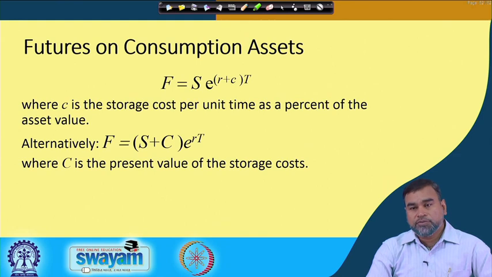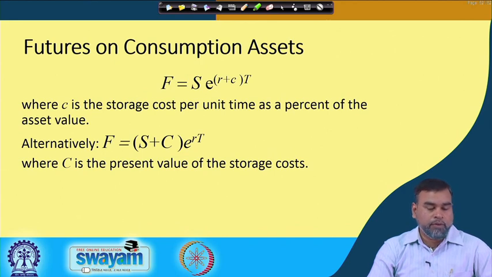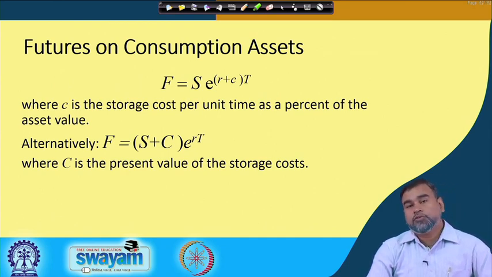If it is a consumption asset, let us say a commodity, then with C as the storage cost per unit, F is equal to S e to the power (r plus c)t, or F is equal to (S plus C) e to the power rT, where C is the present value of the storage cost over the period of time.